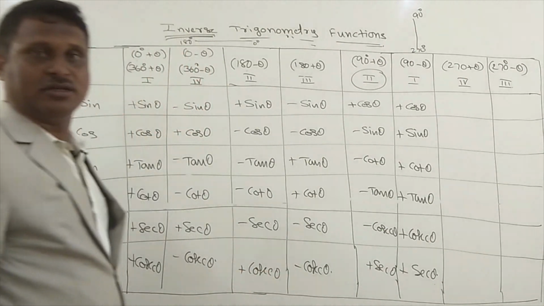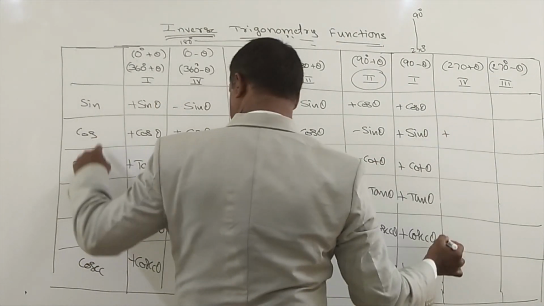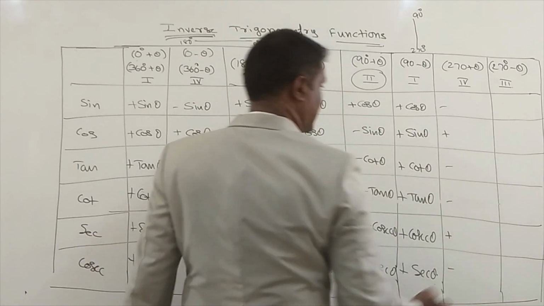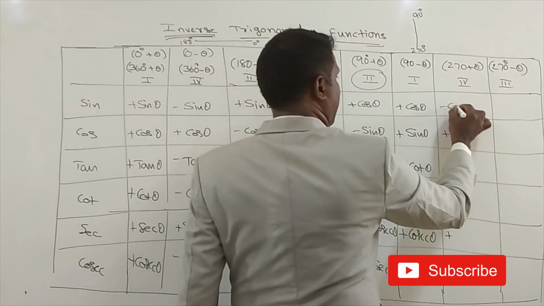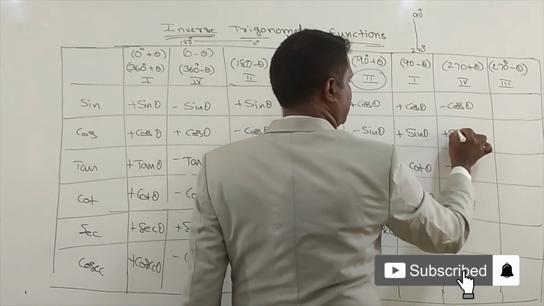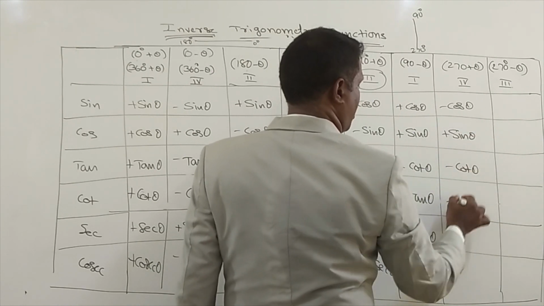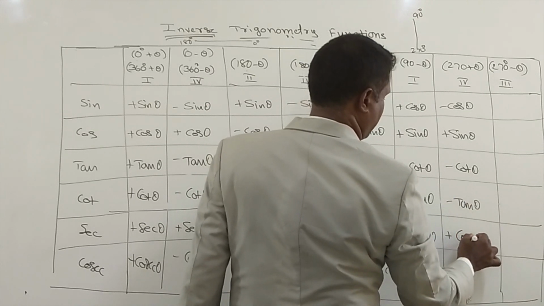Again, fourth quadrant. In the fourth quadrant, cos is positive, secant is positive, rest all are negative. Now what we can write? Cos theta as it is. Sine becomes cos and cos becomes sine. Tan becomes cot, cot becomes tan. Secant becomes cosecant and cosecant becomes secant.